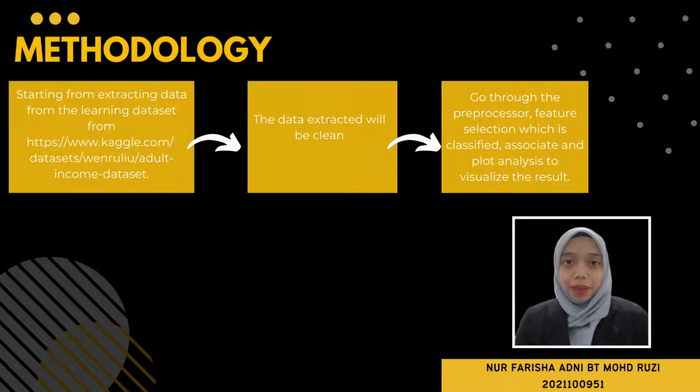Next slide is about methodology. In order to get the data for analysis, we use this process. First, we extract the data from the learning dataset on Kaggle from the particular link. After that, the extracted data will be cleaned, and then we go to the preprocessor, feature selection, which is classify, associate, and plot analysis to visualize the result.